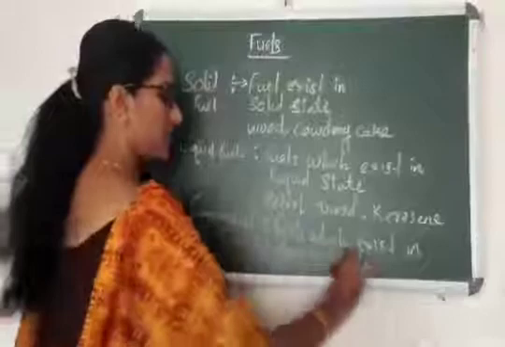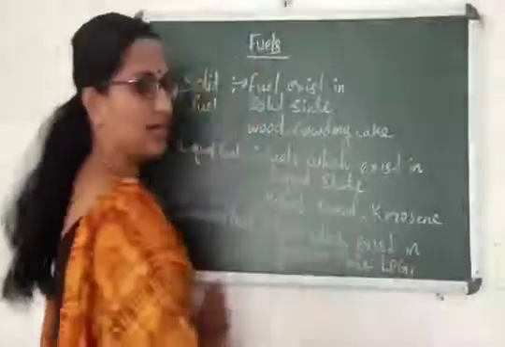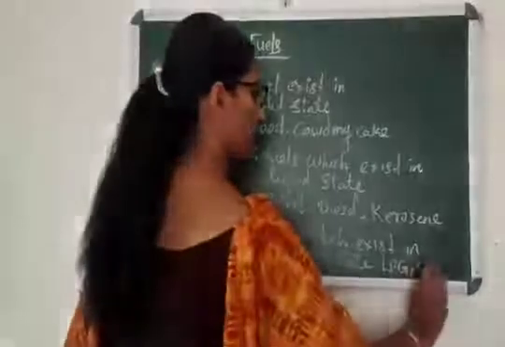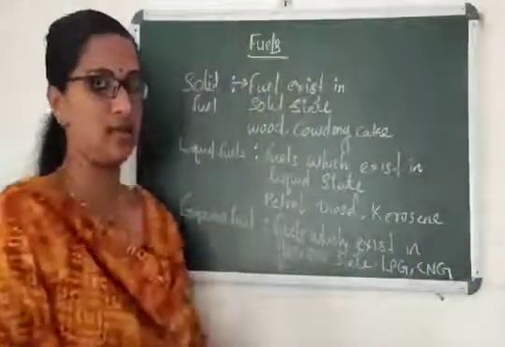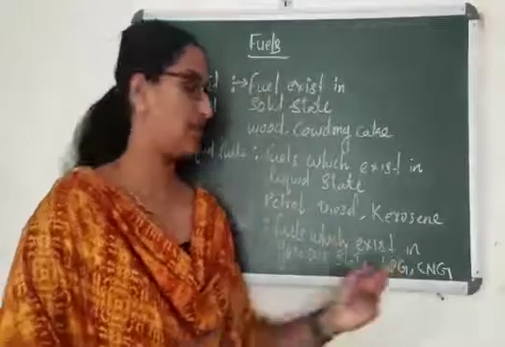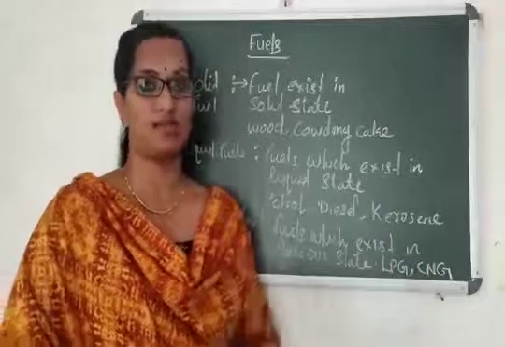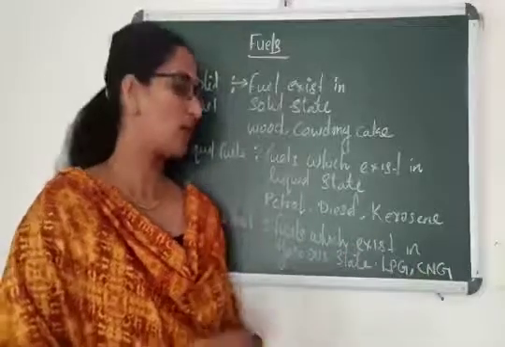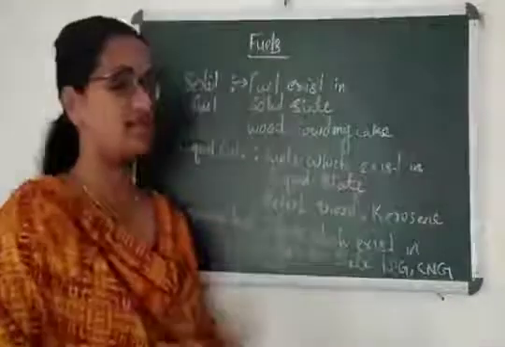You have LPG, which is liquefied petroleum gas, and CNG, which is compressed natural gas, etc. LPG has butane and CNG also has an organic compound which is also a gas. They are all in compressed form, but they exist as gaseous fuel.